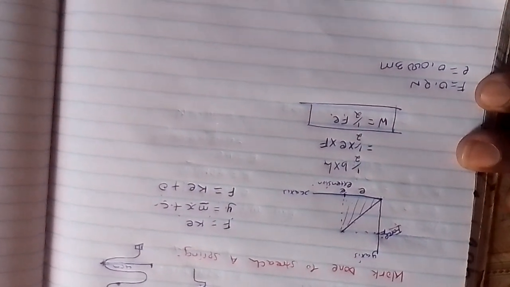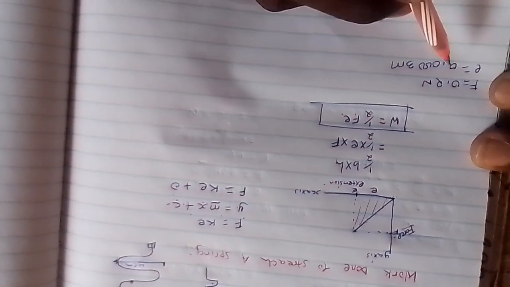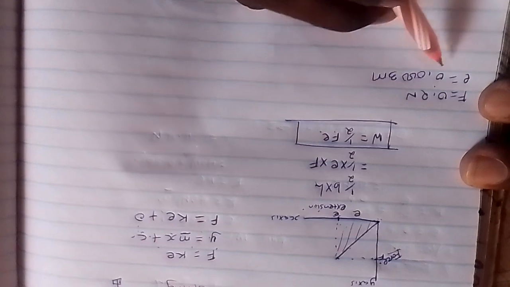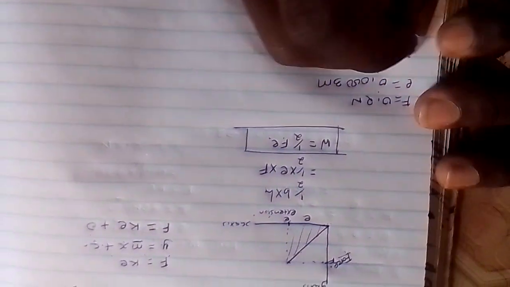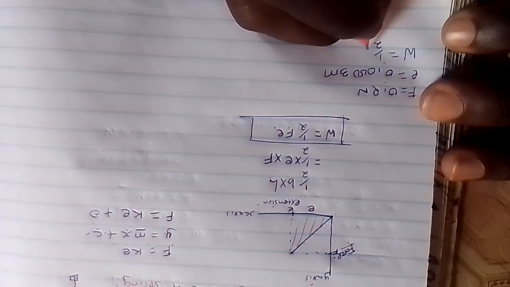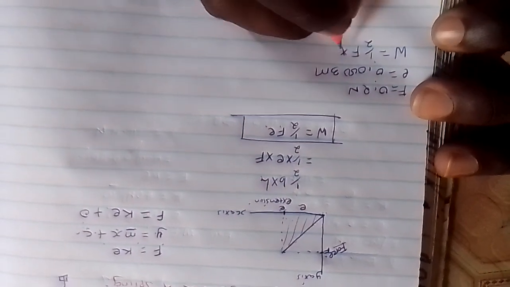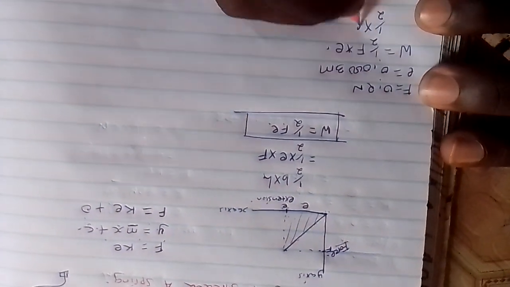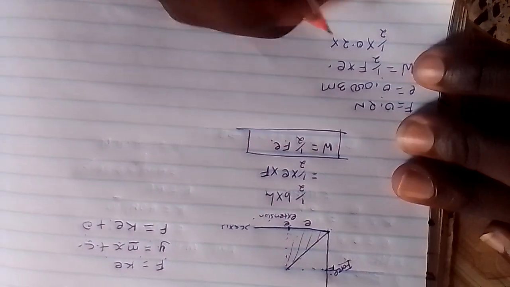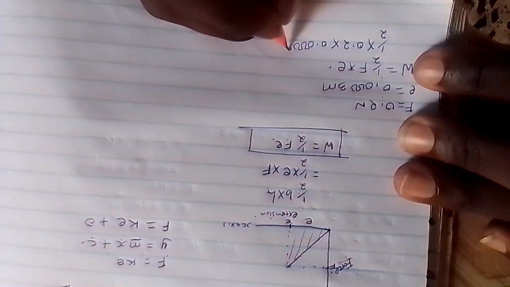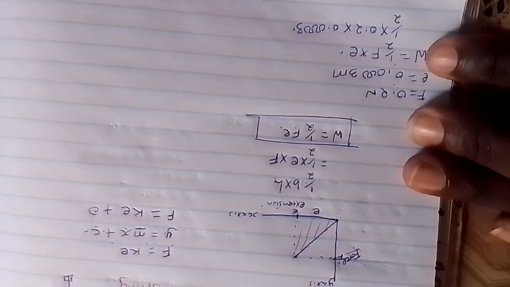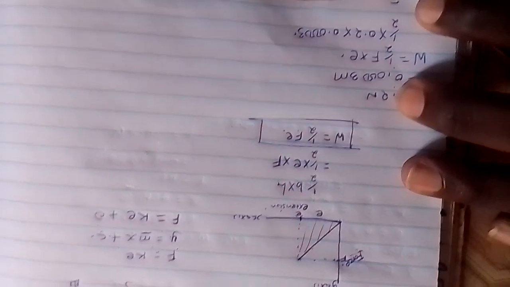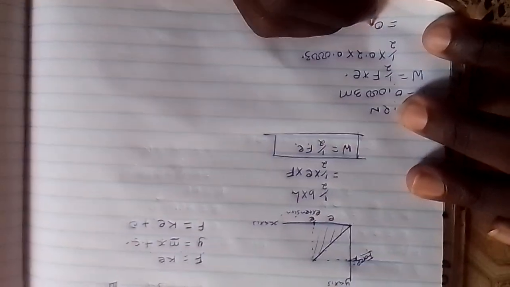Determine the work done if the force applied was 0.2 and causes an extension of this one. And I've said work is equal to half times force times extension. This will be a half times our force, 0.2, times extension, 0.0003.